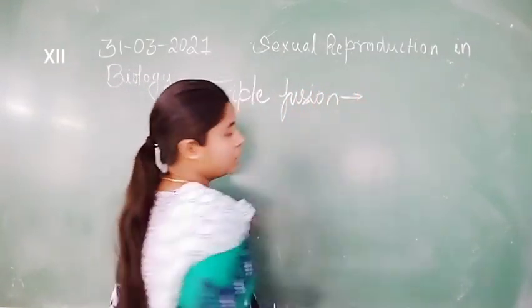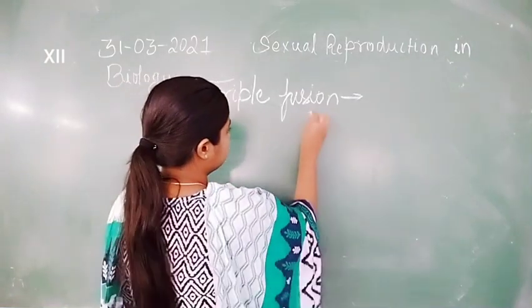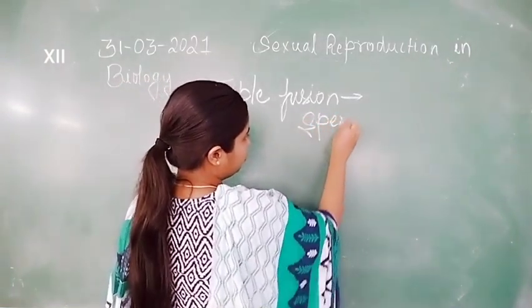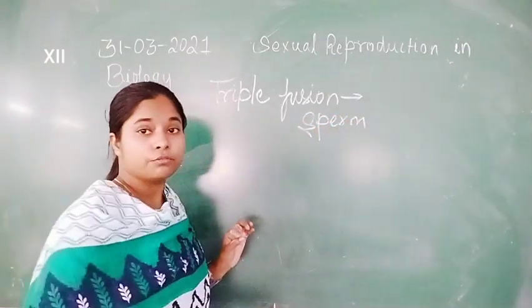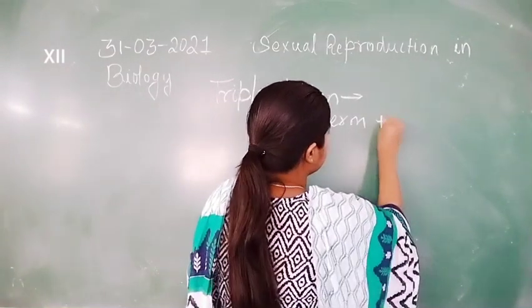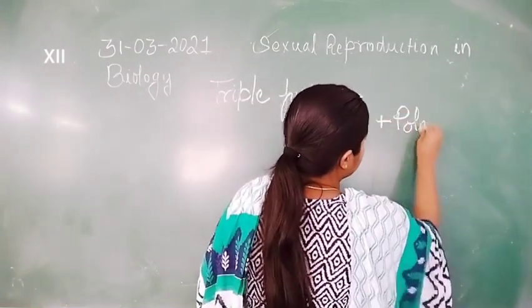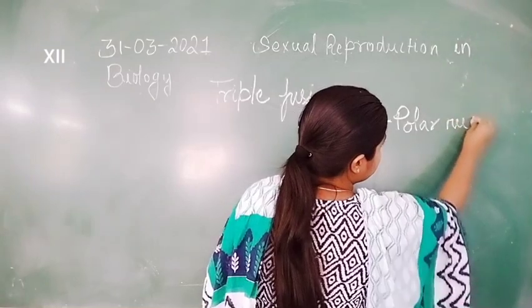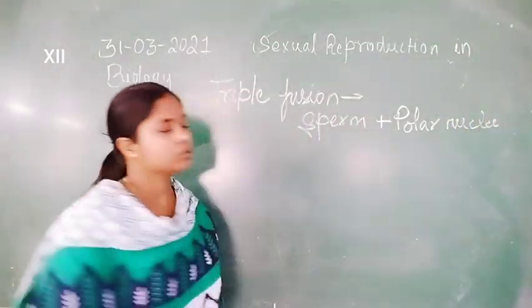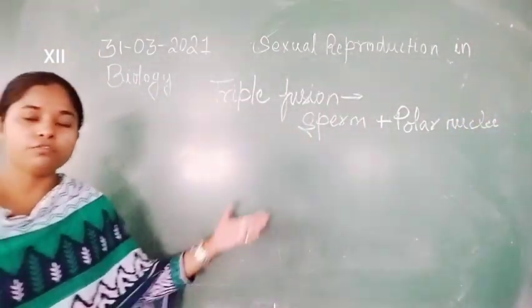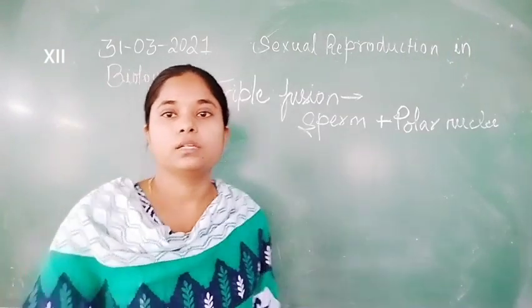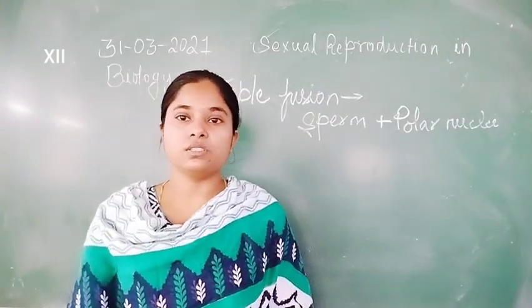Triple fusion is the fusion of the sperm with the polar nuclei. So this process is known as triple fusion.